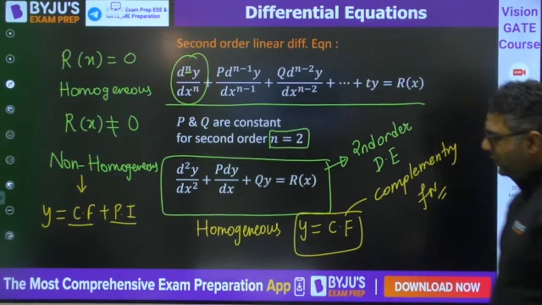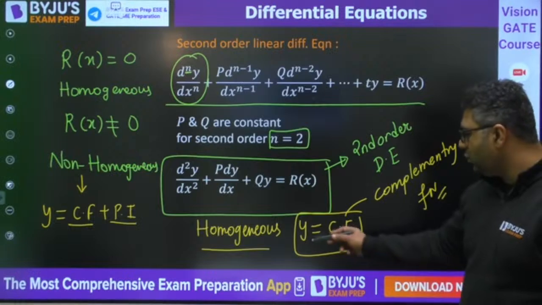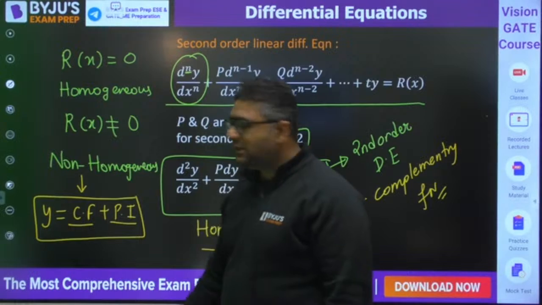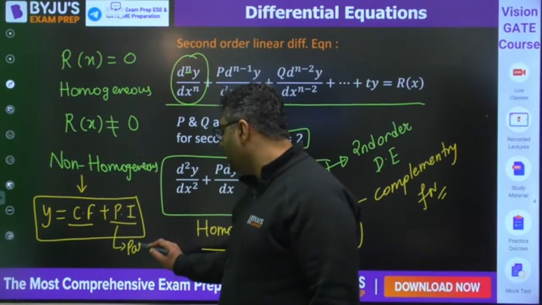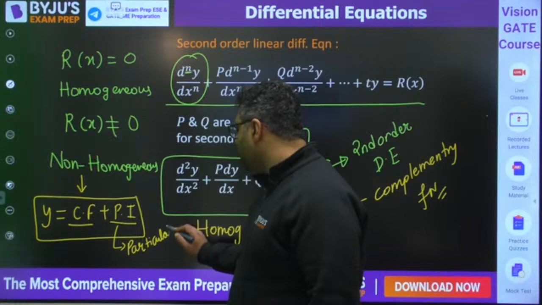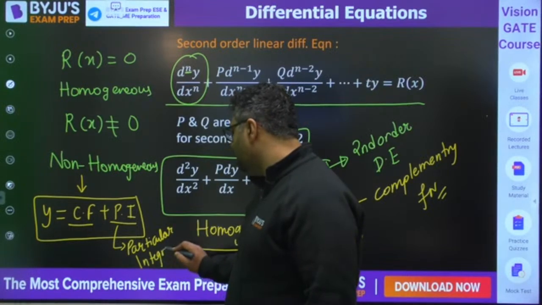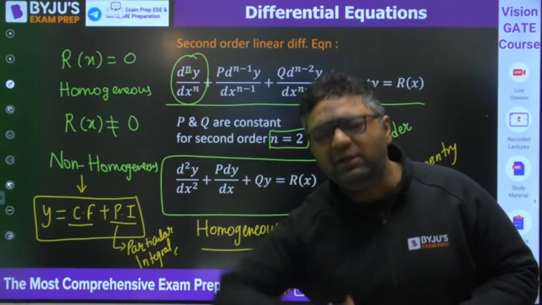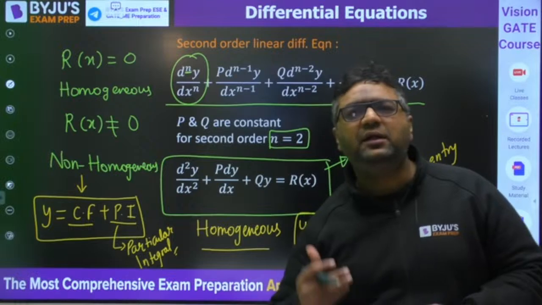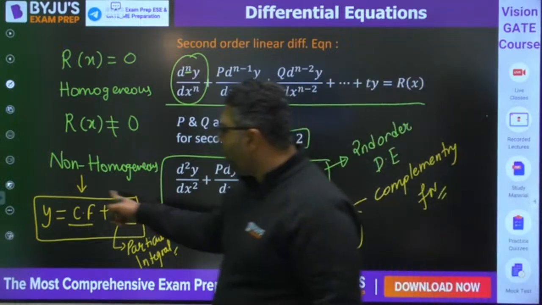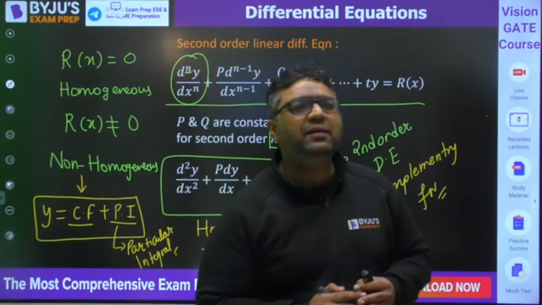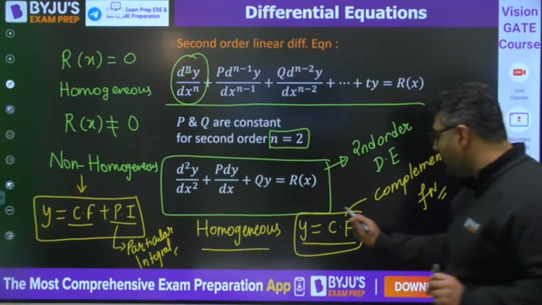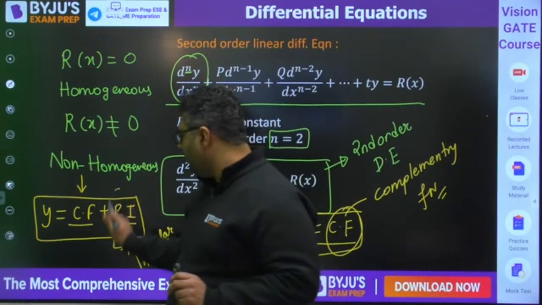Okay. So when we are talking about homogeneous, it is y equals the complementary function. If it is non-homogeneous, then we have CF as the complementary function and PI as the particular integral. Now I would like to tell you that when we have complementary function and particular integral, students generally feel that in 2 marks the examiner cannot ask a question where both need to be calculated. But sometimes they ask only to find the particular integral. So we need to understand the way to find CF and the way to find PI, both. Okay.